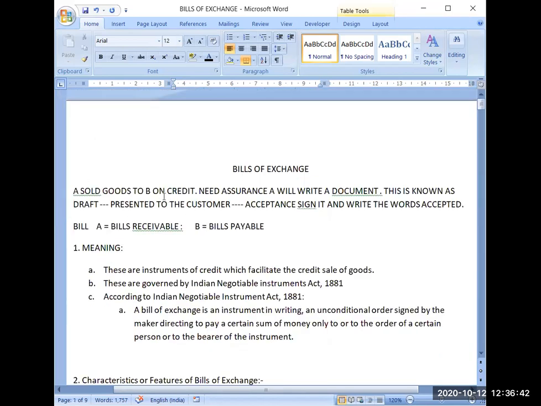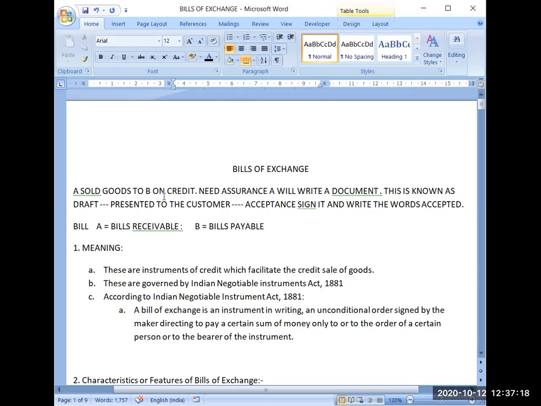A has sold goods to B on credit. Then what actually has been done, A has written a draft and on that draft B has given his acceptance. The moment B gives his acceptance that yes, I agree with you, it becomes a legal document, it becomes a bills of exchange. Now, after accepting this bill, B will hand it over back to A. Now this bill will remain with A till the due date. And on due date, A will present the bill to B and B will make the payment. This will be the whole process.